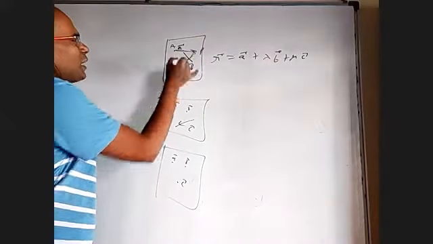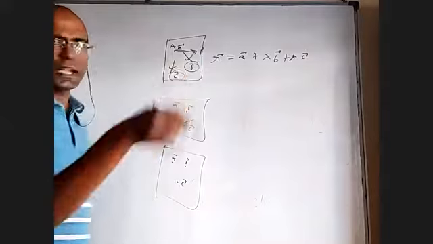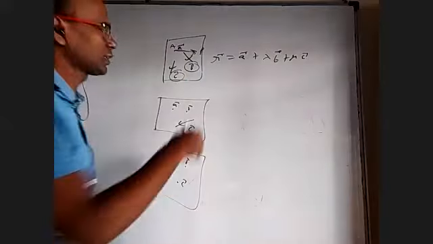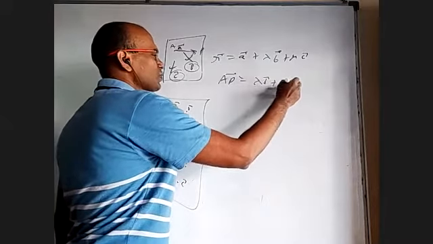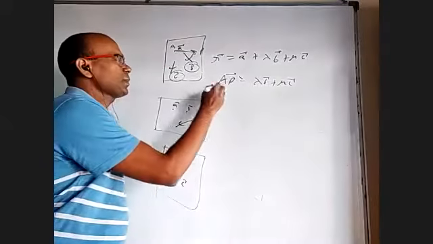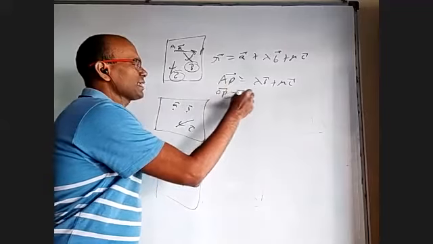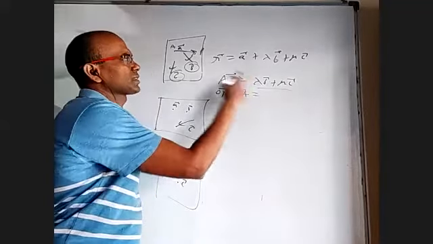Then AP bar is coplanar with B and C, which means it can be expressed as a linear combination of B and C. So you can write AP bar equal to some lambda B bar plus mu C bar. What is AP bar? OP bar minus OA bar equals this, and OA bar goes to that side. You will get this equation.